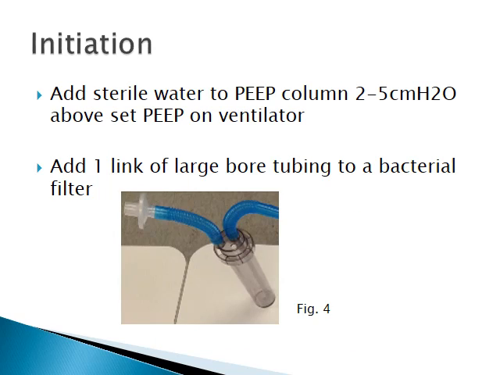Figure 4 shows the PEEP column and bacterial filter. When setting up the PEEP column when the patient is on the ventilator, the water level should be 2 to 5 centimeters of water above the set PEEP on the ventilator, and the max is 15 centimeters of water in the PEEP column. And we will get to why you need to set the PEEP higher than the ventilator later in this presentation.